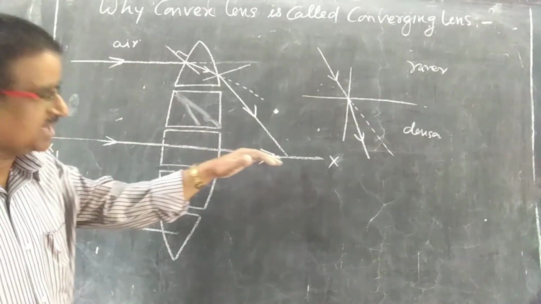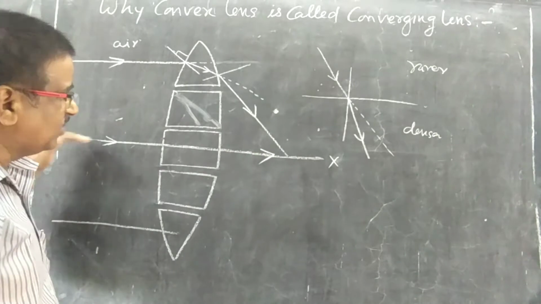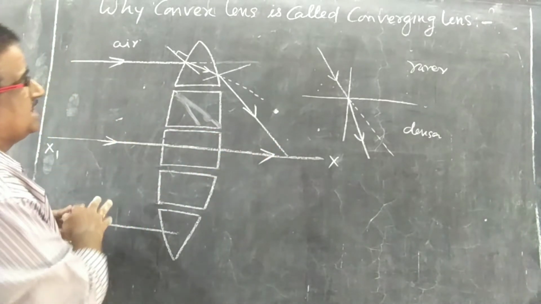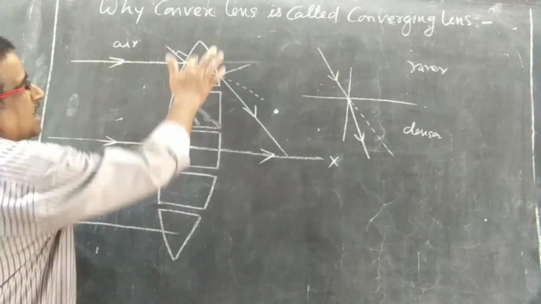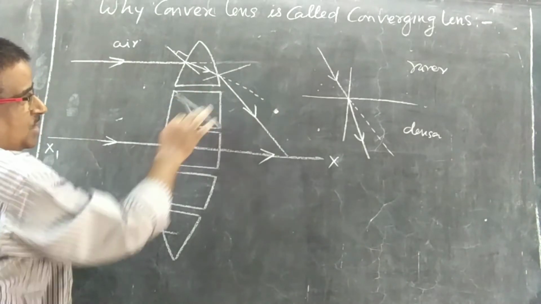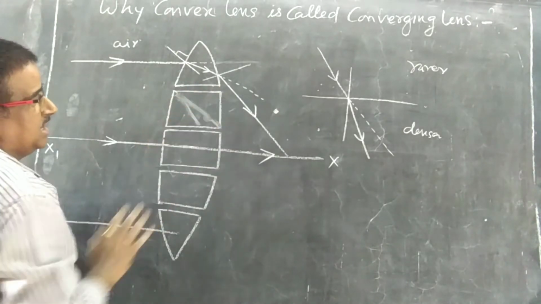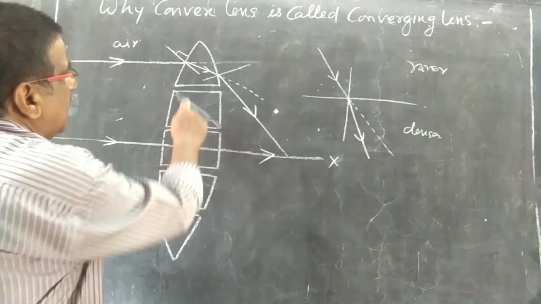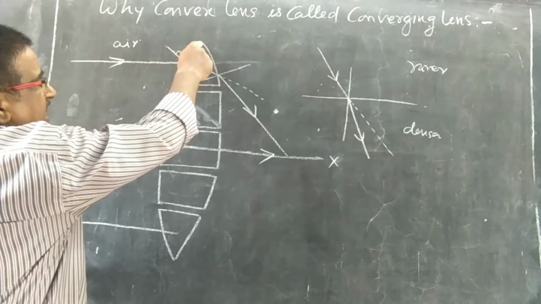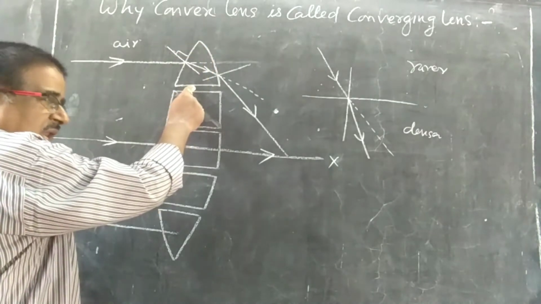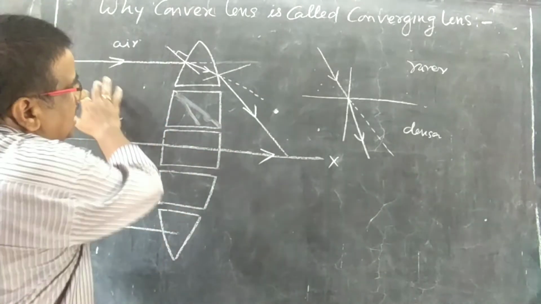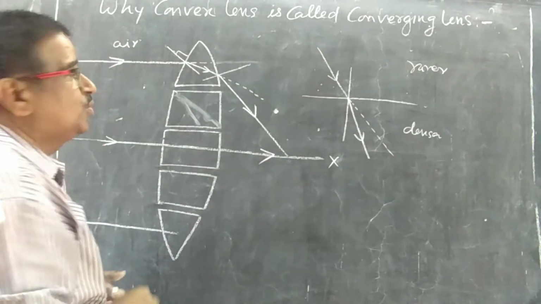Only at the central part the light ray will pass straight through, and for the other parts, as we can see here, the convergence here is more than this part, because this is a combination of prisms with a different shape. Upper part is very less and lower part is very large. So more deviation here, less deviation there, and the light rays will meet at one point.